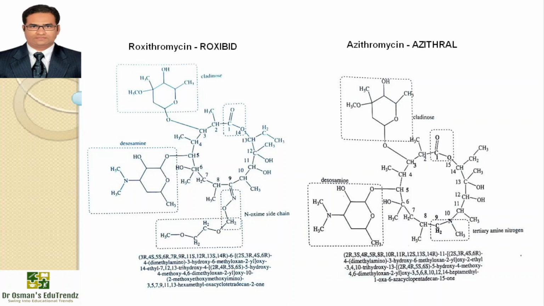Removal of the 9-keto group, coupled with incorporation of the weakly basic tertiary amine nitrogen function into the macrolide ring, increases the stability of azithromycin to acid-catalyzed degradation. These changes also increase the lipid solubility of the molecule, thereby conferring unique pharmacokinetic and microbial properties.